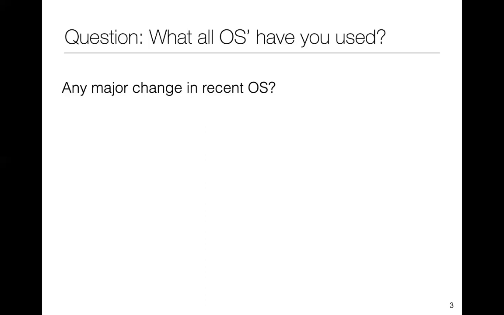Anything you would have seen. Like what is the difference between Windows 7 and Windows 10 and whatever Windows is now rolling on with? Or what is the difference between Mac OS Catalina and Big Sur that they're going to be launching in the fall? Or what is the difference between iOS 13 and 14? Or what is the difference between Android 9 and 10, and so on? Any thoughts on that?